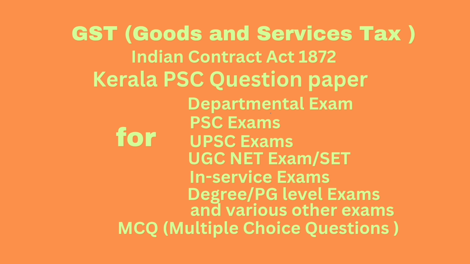Question number 54. Dash is an agreement which involves the transgression of some rule of basic public policy and is criminal in nature or immoral. Answer, illegal agreement. Then question number 55. A dash is one which a party can put to an end if his consent was not free. Answer, voidable contract.